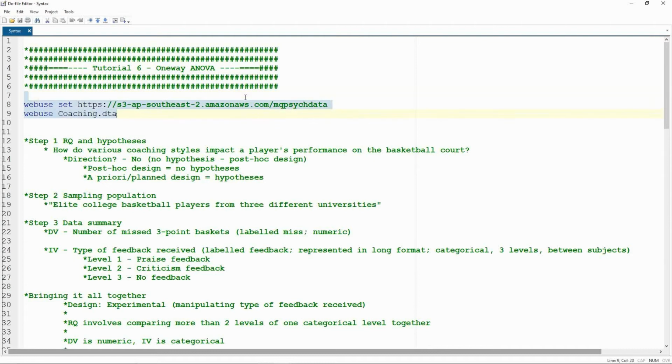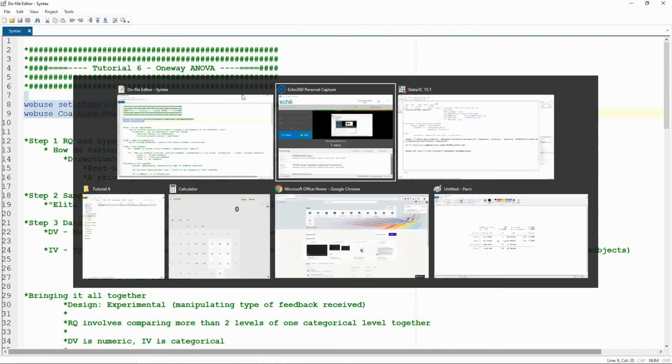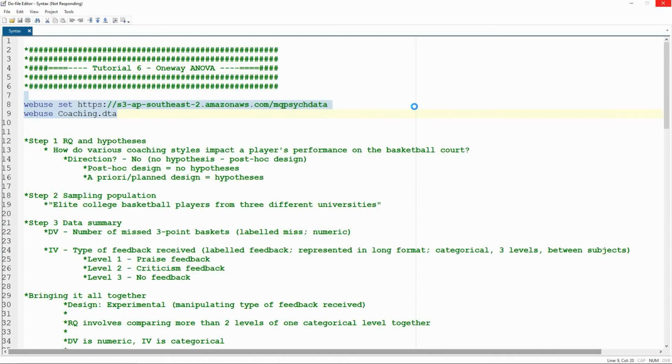So I'm going to load up my data set, looking at the coaching data this week. Isn't it good when data works? Okay, it's loading.